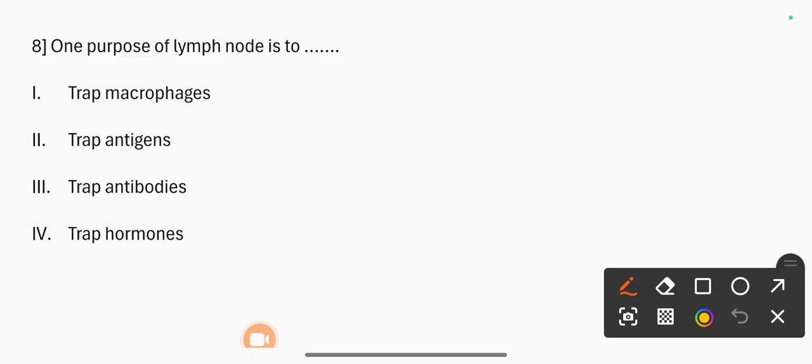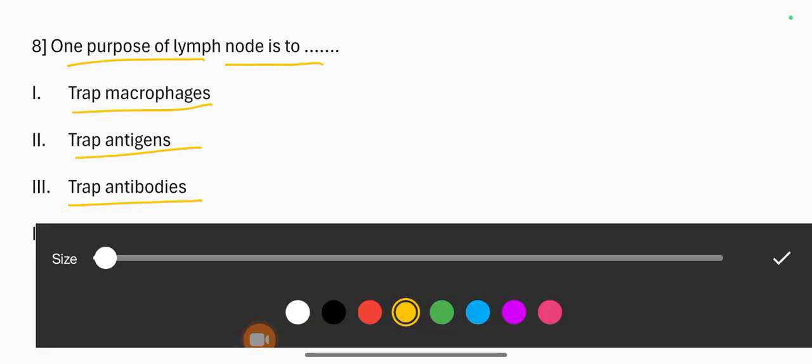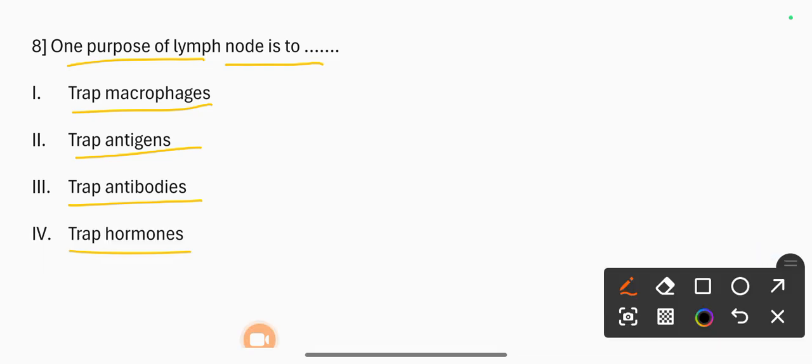Eighth question: one purpose of a lymph node is to 1. Trap macrophages, 2. Trap antigens, 3. Trap antibodies, 4. Trap hormones. The correct option is trap antigens.